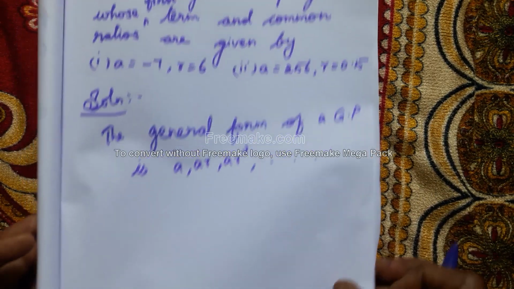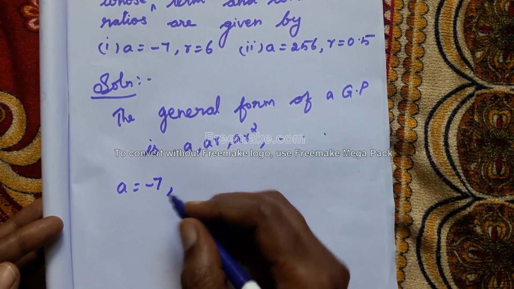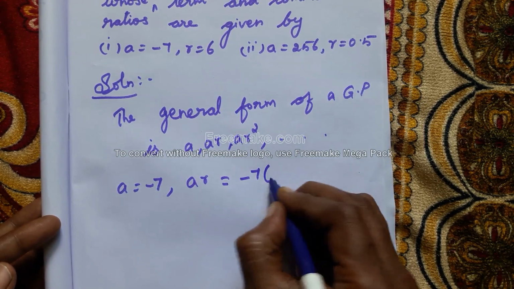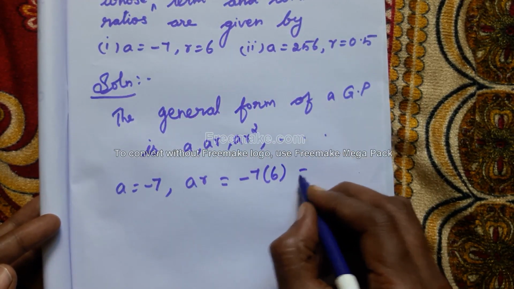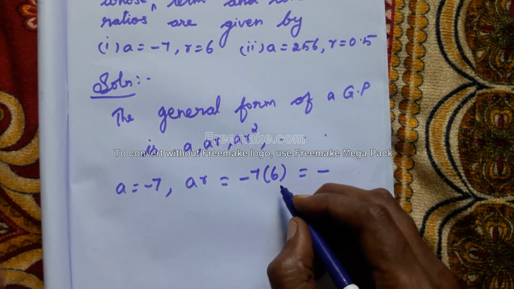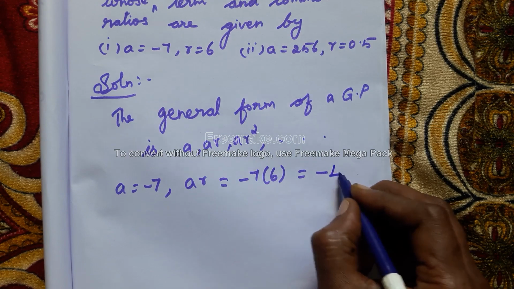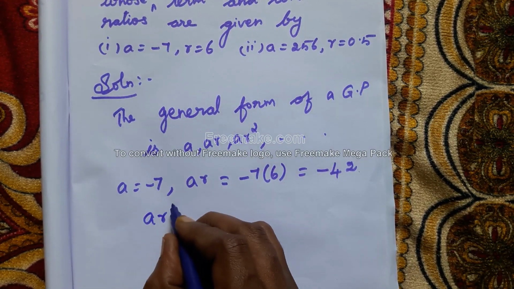Okay. First we have to find A. A is equal to minus 7. Next AR means minus 7 into R, which is 6. So minus 7 6s are 42.